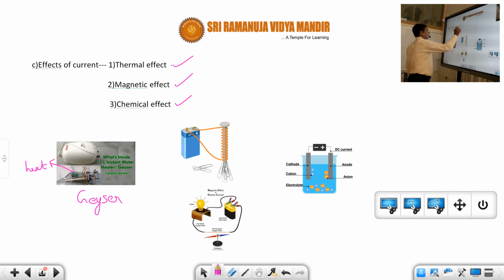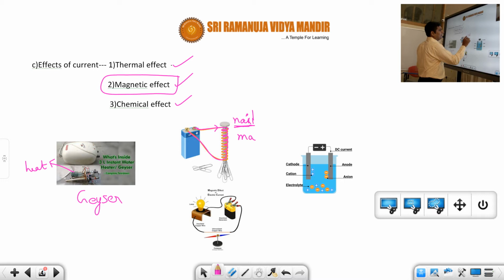Next is a very important one, called magnetic effect. Magnetic effect means, suppose here we have taken one nail, on which there is a wire wound like this, connected to a cell. Whenever we connect a cell, current will flow. Now when current flows in this wire which is wound over a nail, even though the nail is iron, it will behave like a magnet.